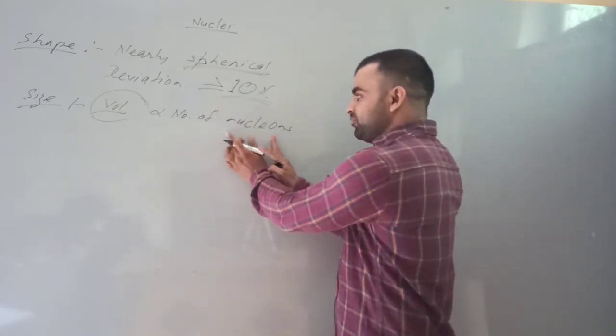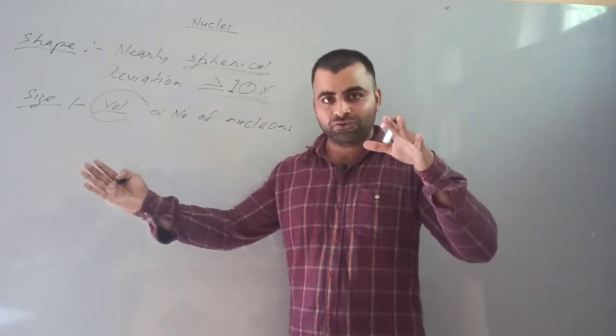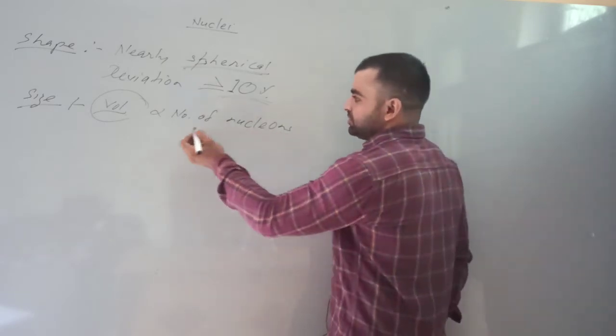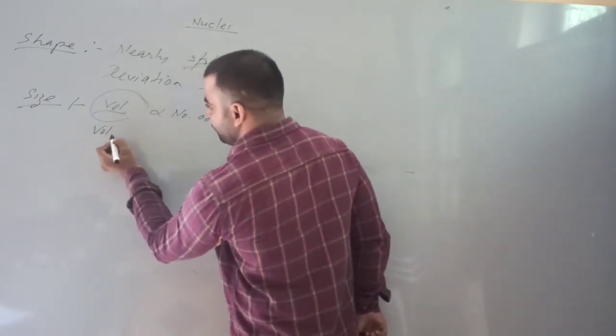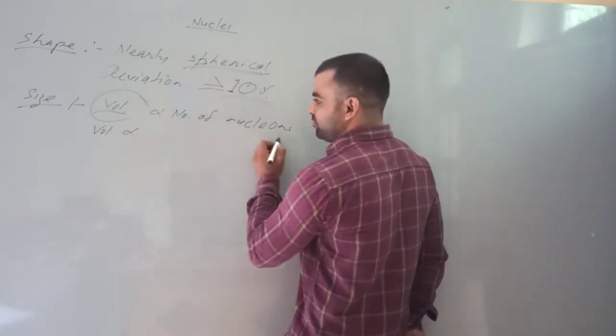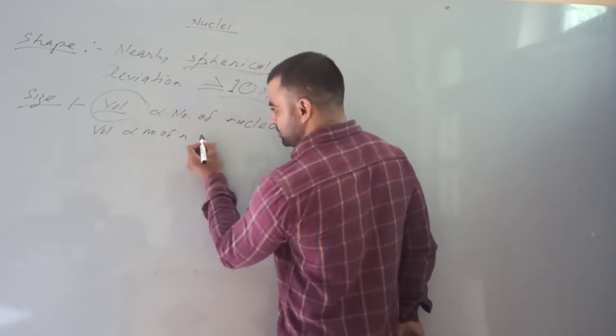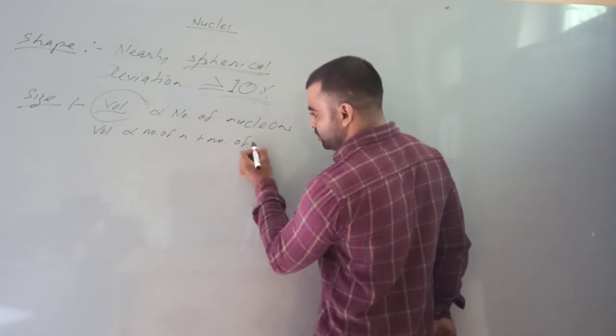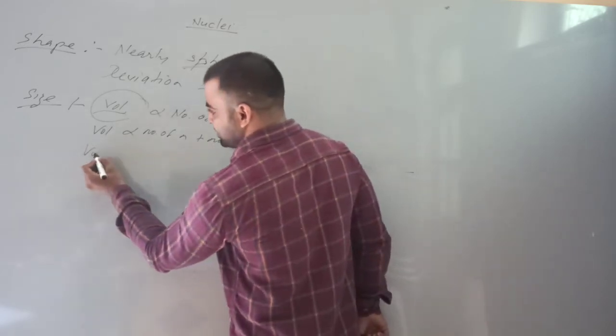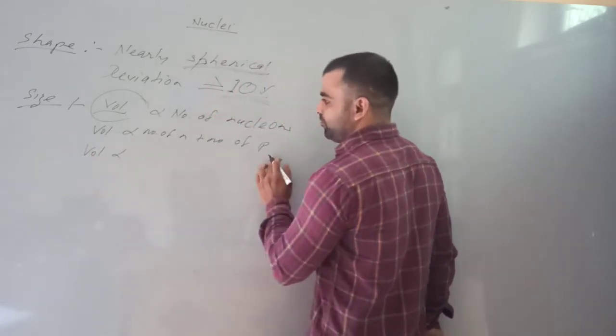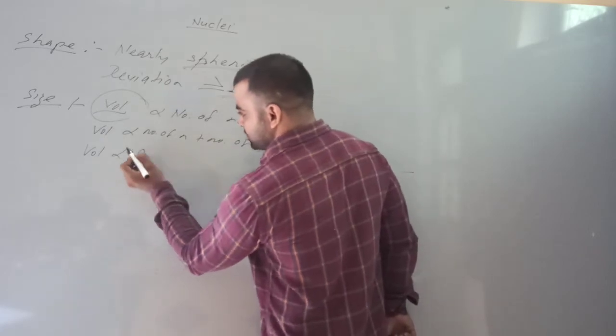More is the number of nucleons, more will be the volume of the nucleus. So here volume is directly proportional. Number of nucleons means number of neutrons plus number of protons, which is the mass number.